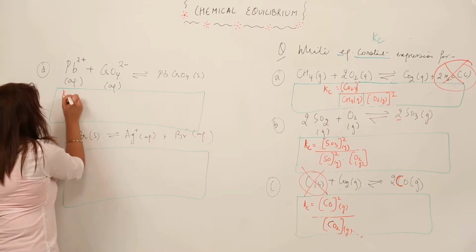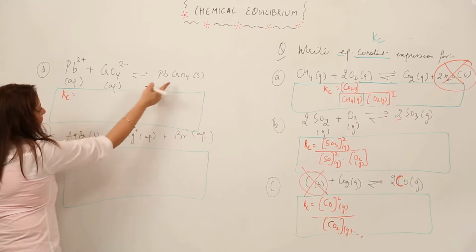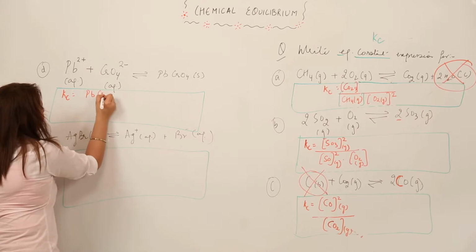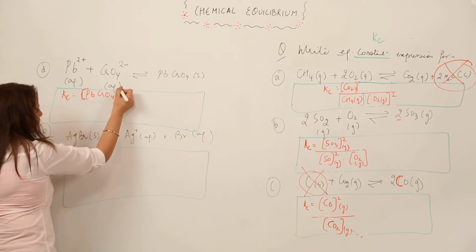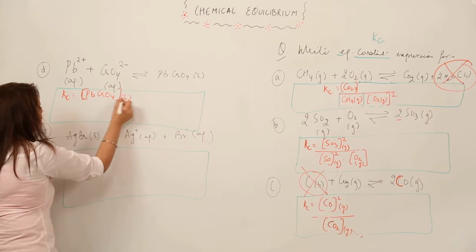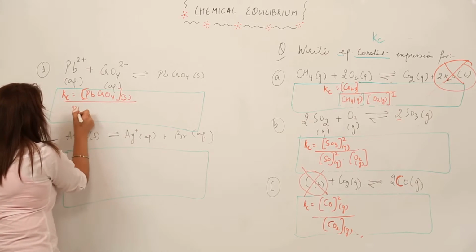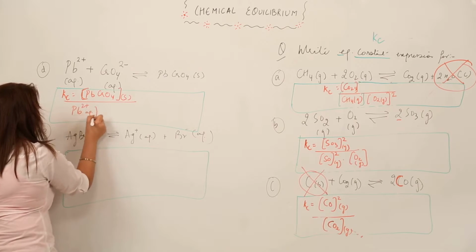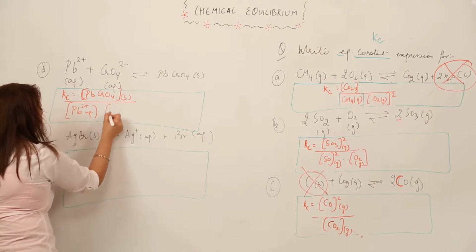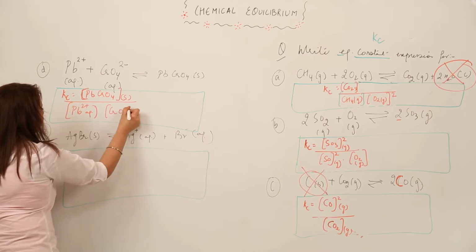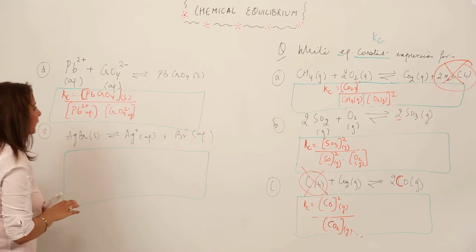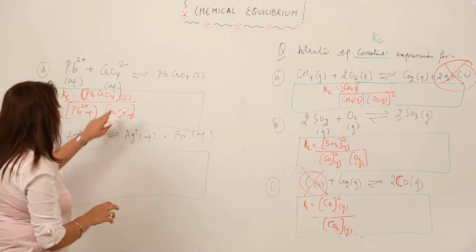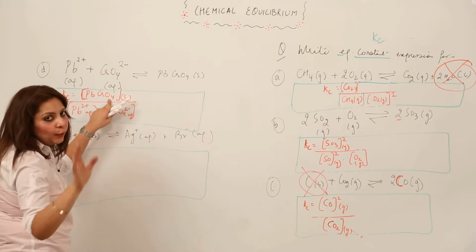Similarly I am doing it for the fourth one. When I write the Kc expression, it is again the product PbCrO4 in solid form divided by Pb2+ in aqueous form and CrO4 2- again in aqueous form. What you see here is only one pure solid, no liquid is present.